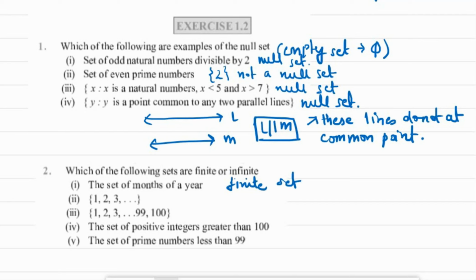Now this is the set of natural numbers which is given to us. Now these natural numbers are infinite. So again this set will be infinite. Now we have natural numbers beginning from 1 and ending at 100. Now these are finite numbers. So the set will also be finite.